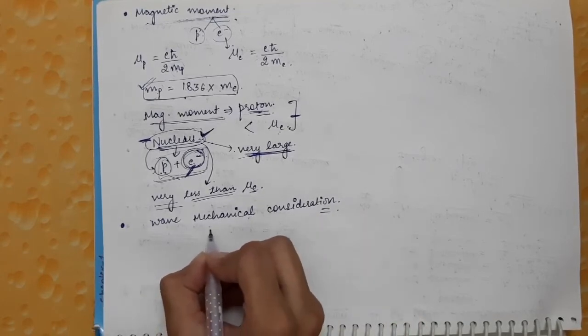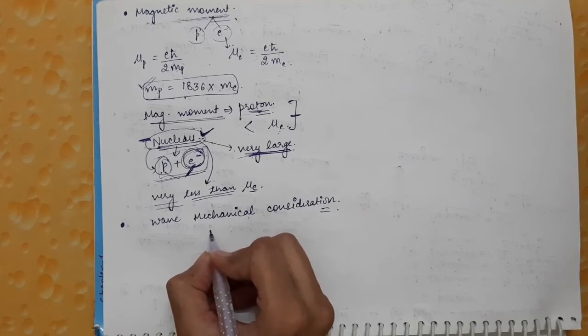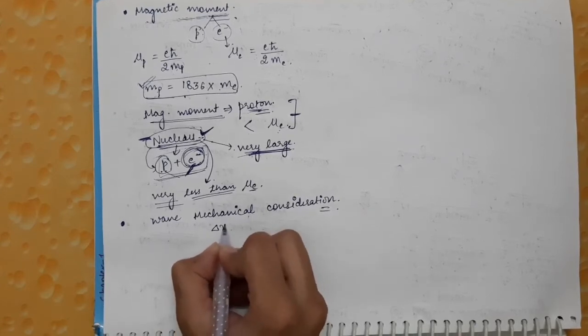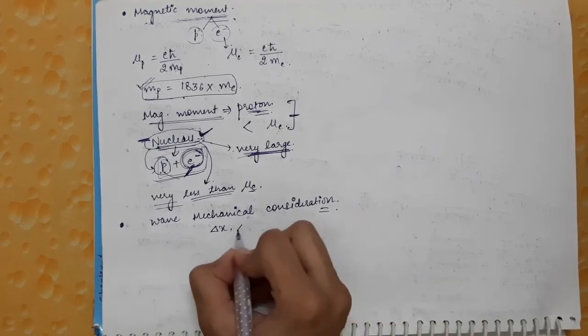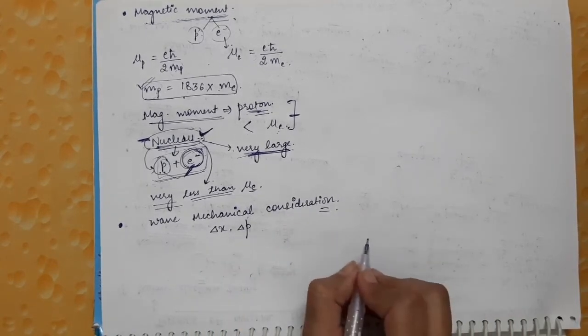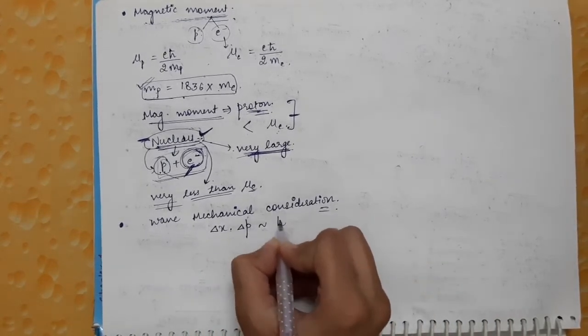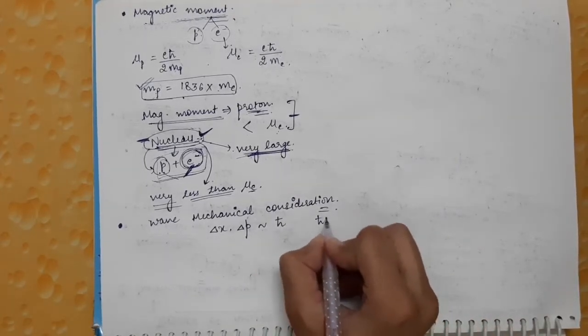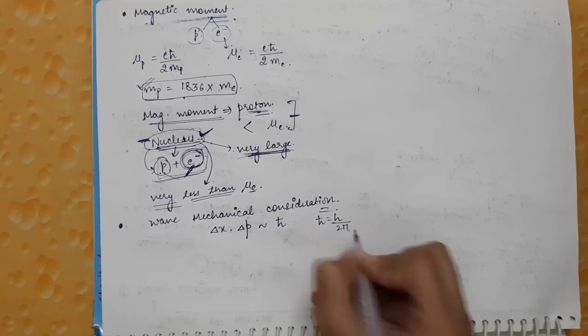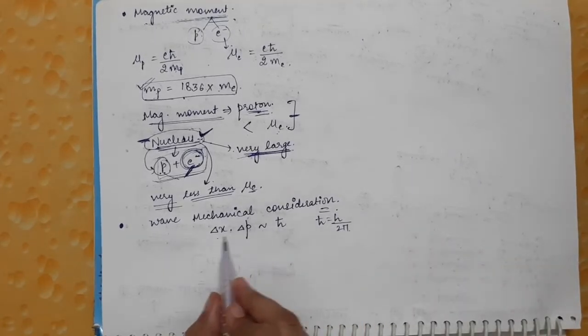This is calculated from Heisenberg's uncertainty principle: Δx, the uncertainty in the position of the particle, times Δp, the uncertainty in its momentum, is of the order of ħ, where h is Planck's constant and ħ is equal to h/2π.